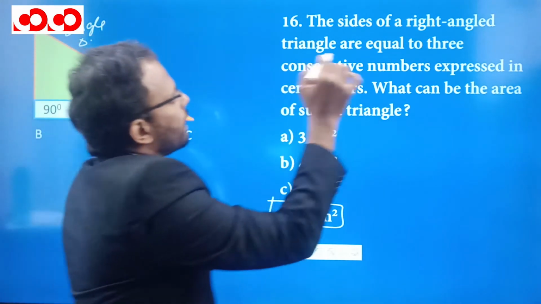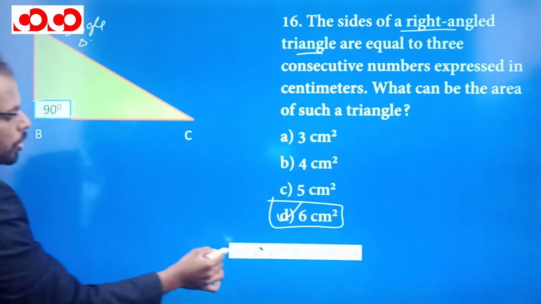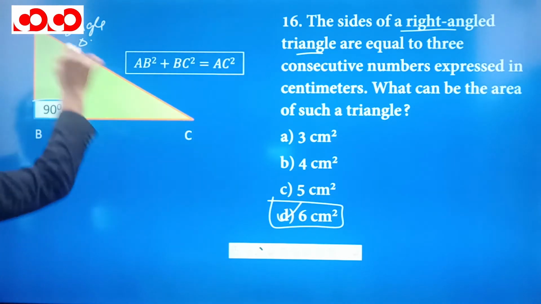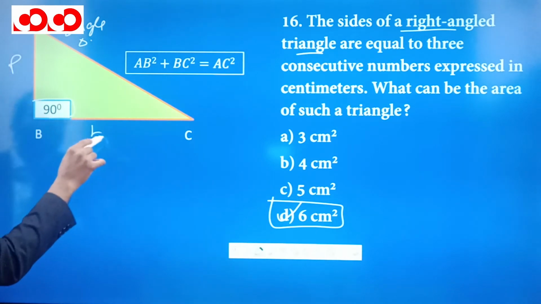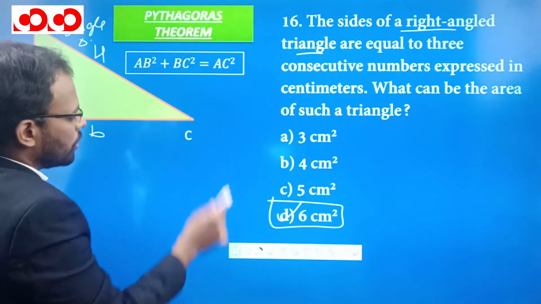In a right angle triangle, there is one angle equal to 90 degrees. So we have this relation that AB square plus BC square is equal to the hypotenuse square, where AB is the perpendicular, BC is the base and AC is the hypotenuse, and this particular theorem is known as Pythagoras theorem.